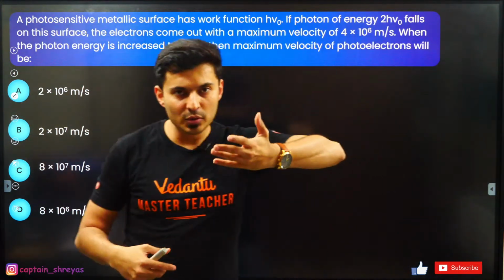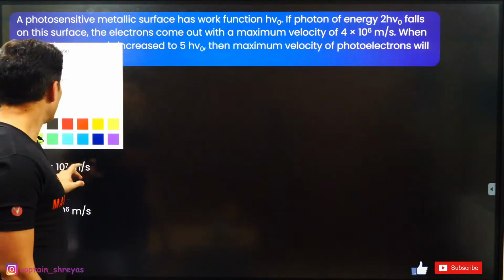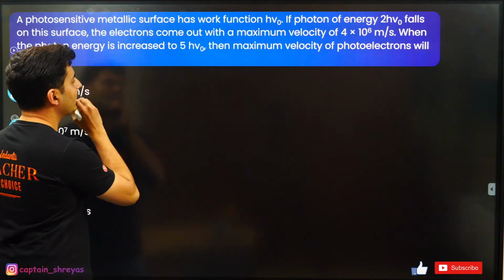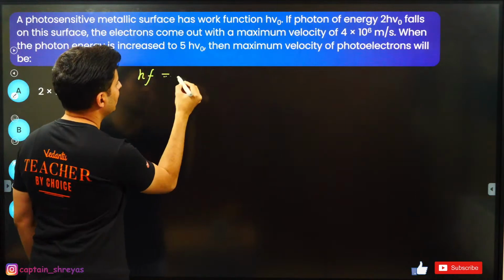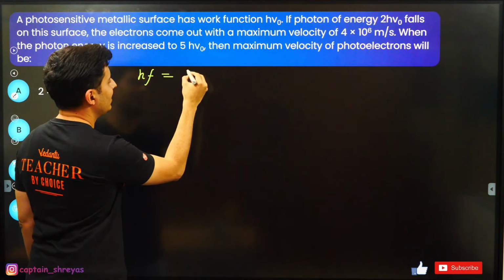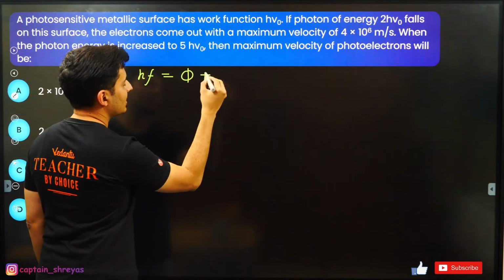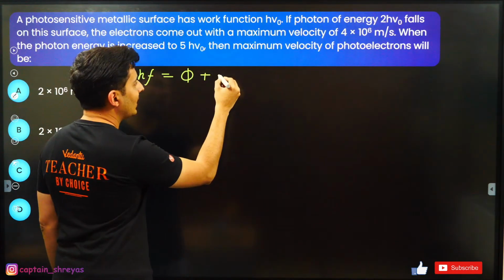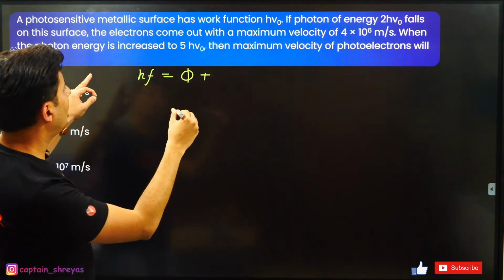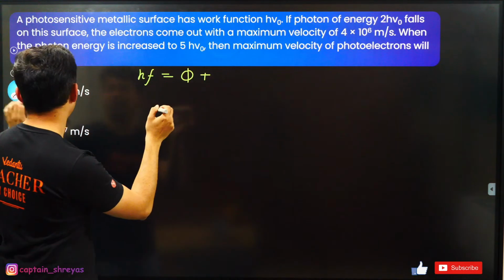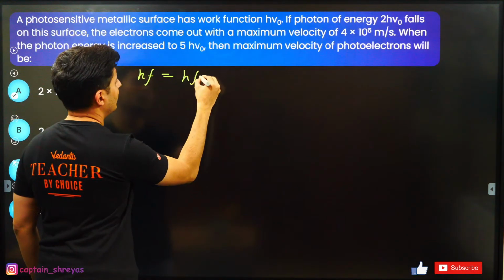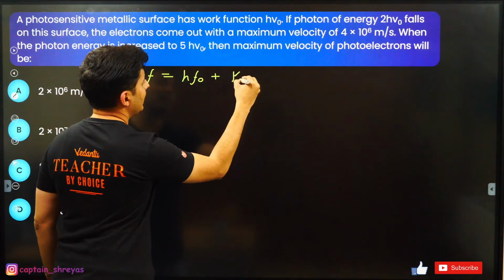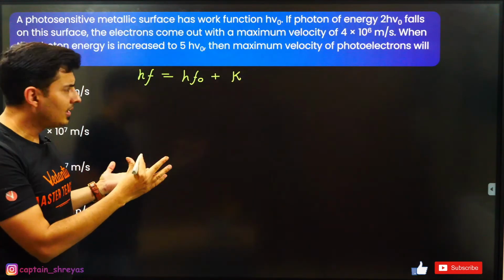I think we will use the photoelectric equation to solve this question. What is the photoelectric equation? It is hf, the energy of the photon, equal to the work function plus the kinetic energy. Instead of work function phi, I can just put it as hf0, plus the kinetic energy. That's the standard equation.